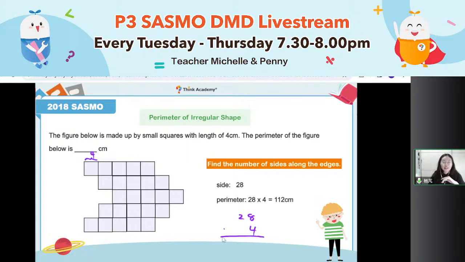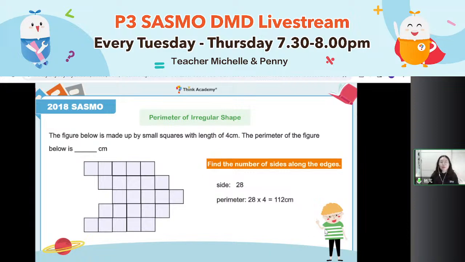All right, write down the vertical working, because this question is not hard, really not hard. So make sure you can get the point from this easy question. For example, 4 times 8 equals 32, and then 2 times 4 equals 8. 8 plus 3 equals 11. So 112 is the final answer. Key point is to find out the number of sides along the edge.